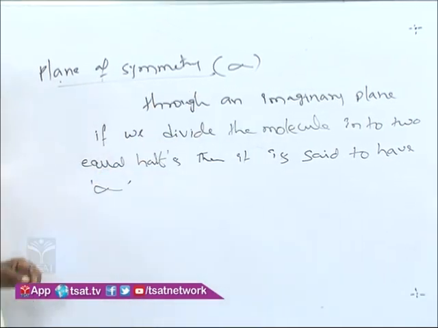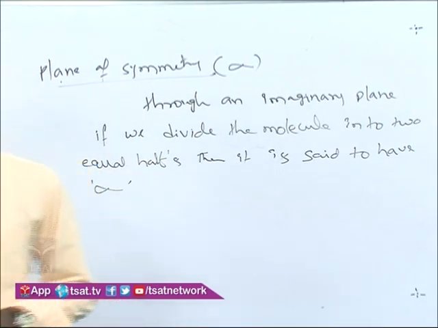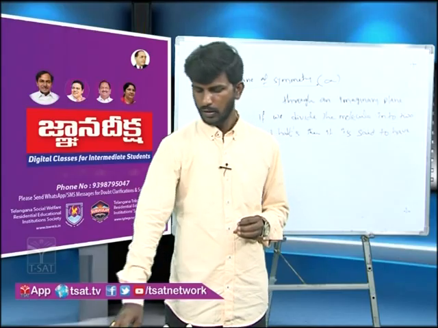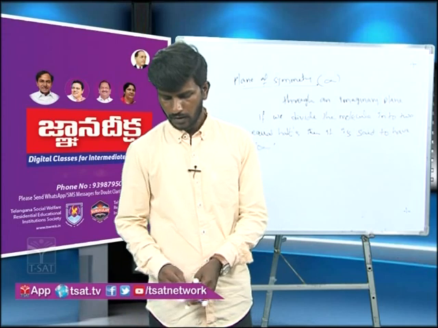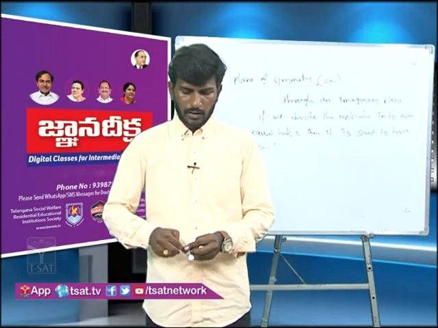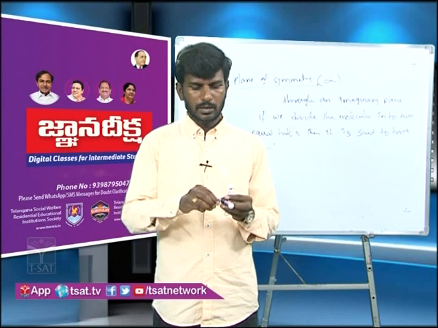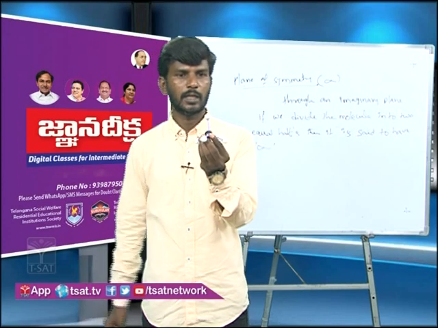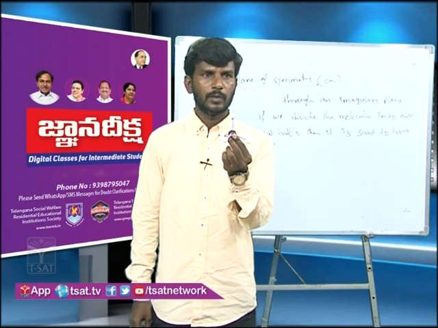It is represented with sigma. So you can see in a tetrahedral complex the plane of symmetry. Here you see, all the four similar ligands I have taken.